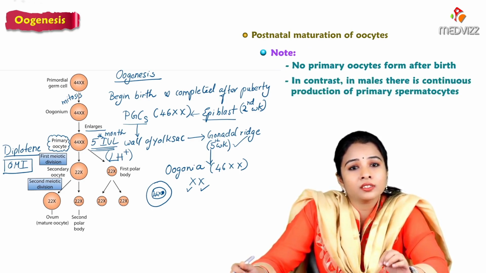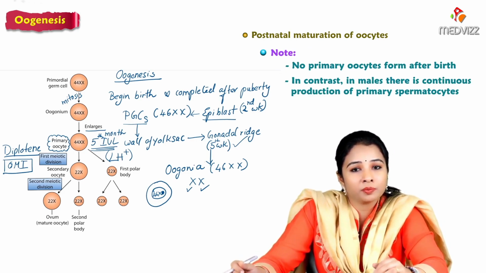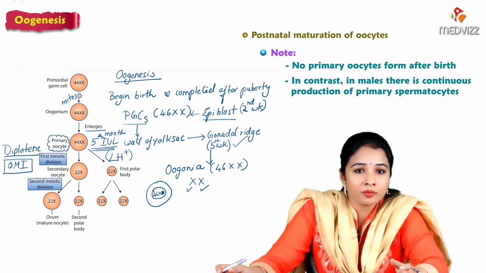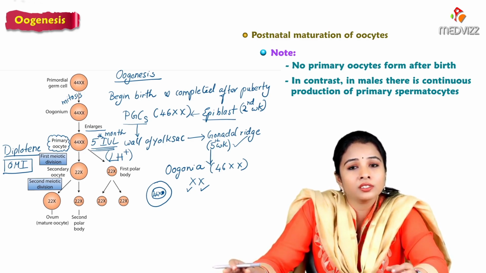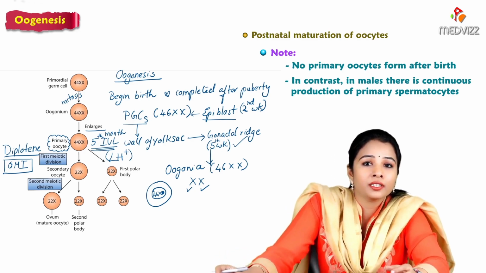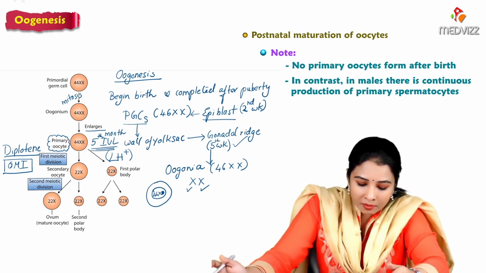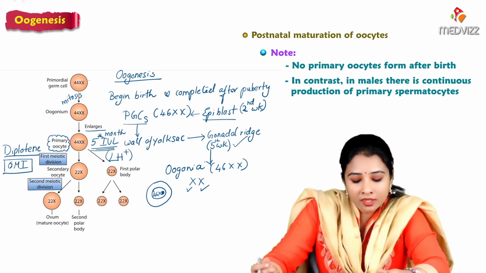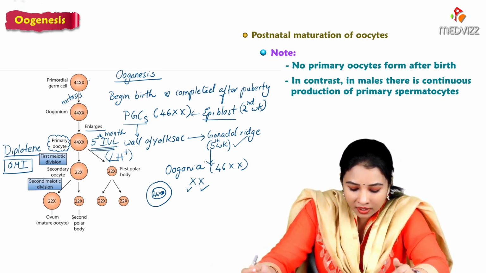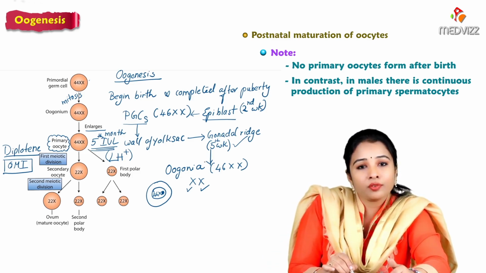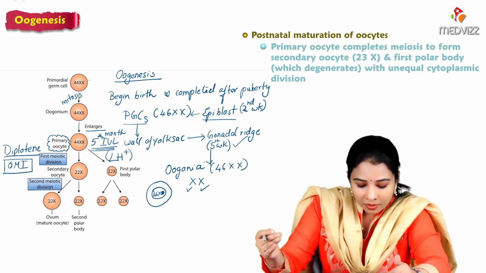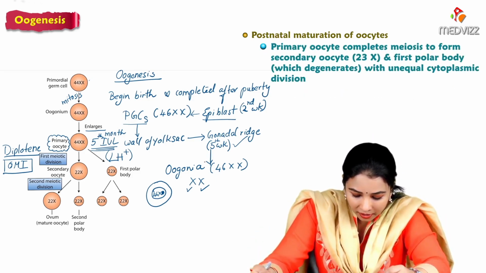In contrast, in males there is continuous production of primary spermatocytes, and only at the adolescent age do they start maturation. Spermatogenesis begins only at puberty in males, whereas in females oogenesis begins before birth itself. When the baby is in the mother's womb, oogenesis begins and is arrested in the 5th month of intrauterine life. Only when the female attains puberty does it complete its first meiotic division to form the secondary oocyte.